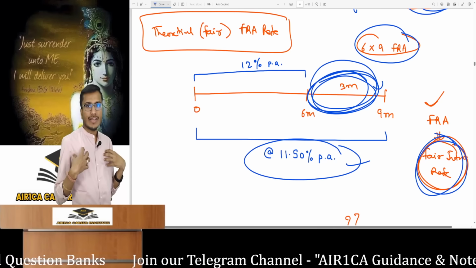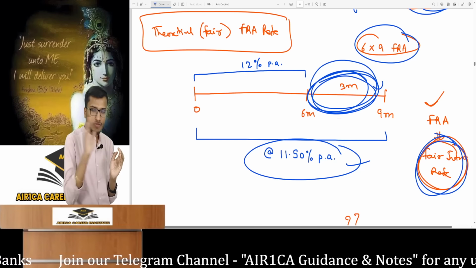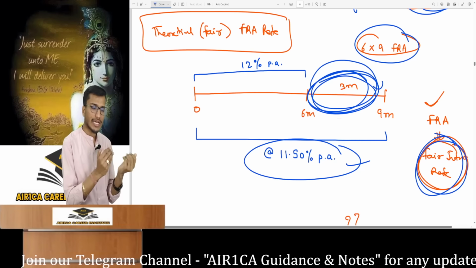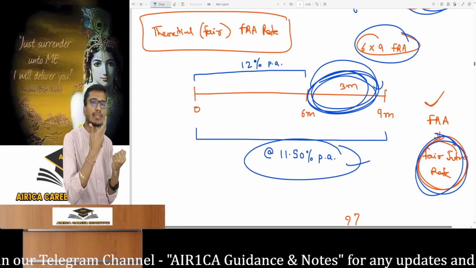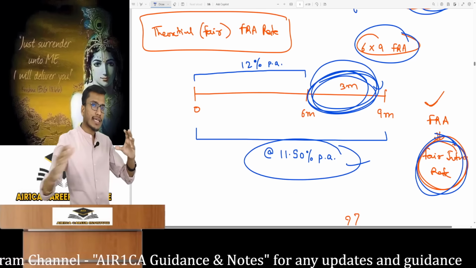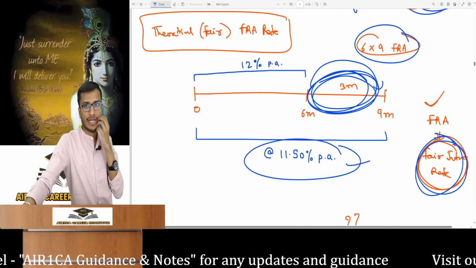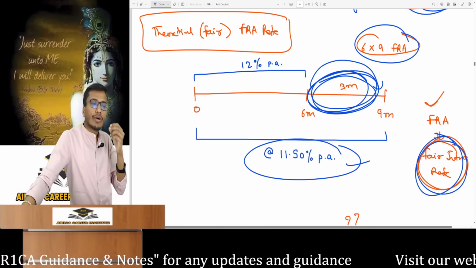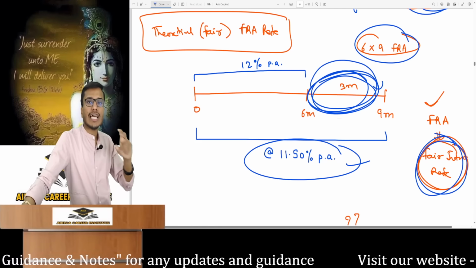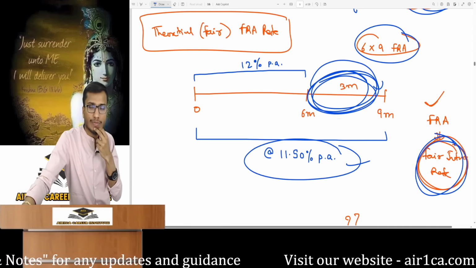Look, as an investor, I feel that I need money today. Think about it for a moment, take forwards and all that out of your mind. Just think normally. I need money today, okay? And I am not sure if I will need the money for 6 months or for 9 months. I feel like maybe I won't need the money after 6 months. I only need it for 6 months and I will repay it after 6 months. But understand that there could also be a scenario where I might have to take a 9-month borrowing, and this would simply mean I might need a loan again later for 3 months.